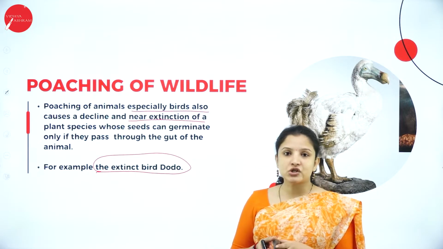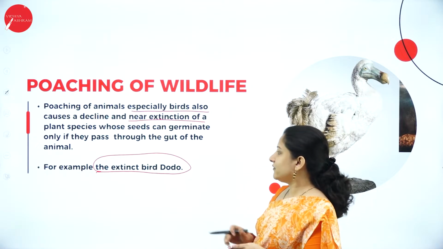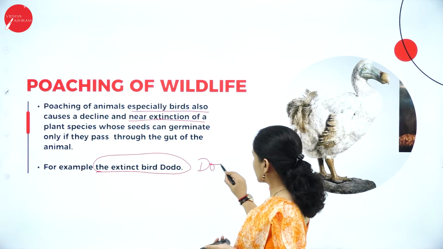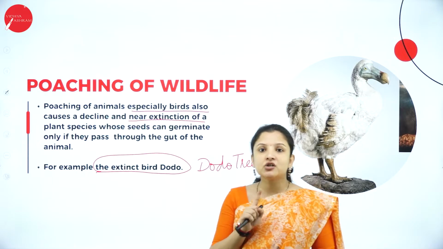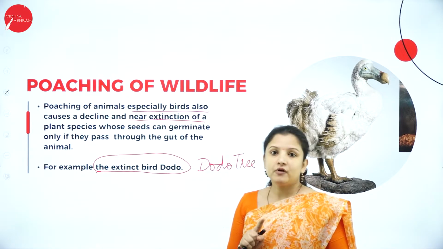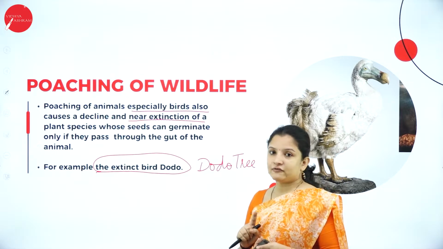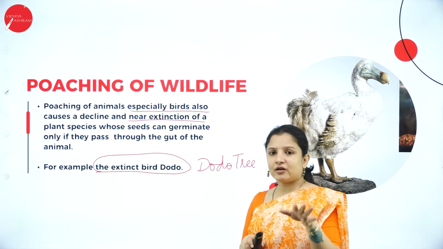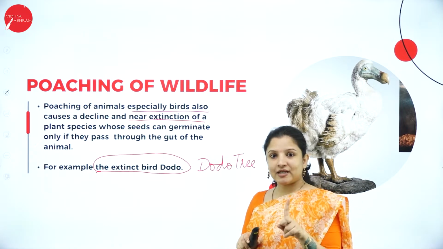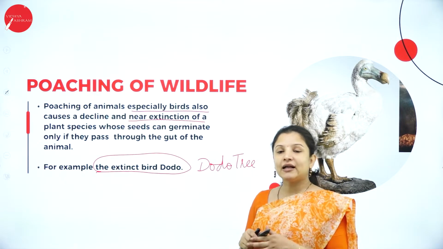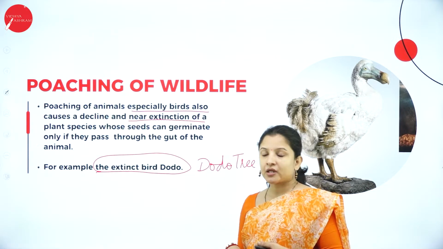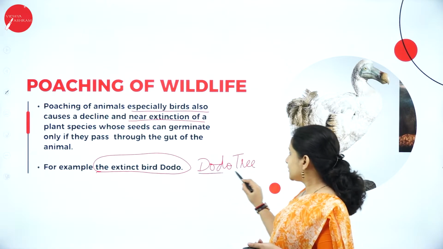Actually, dodo is such a bird that there is a tree which is called the dodo tree. So this dodo tree, it is said that only one tree is present in the world today. Overall, nowhere else can you find a dodo tree. Only in one of the national parks, one tree is there, and they have preserved it in such a way that they have put fencing and all that, and they are trying to preserve that tree. Now, what is the speciality of this dodo tree?